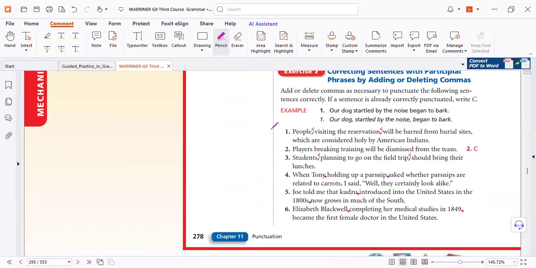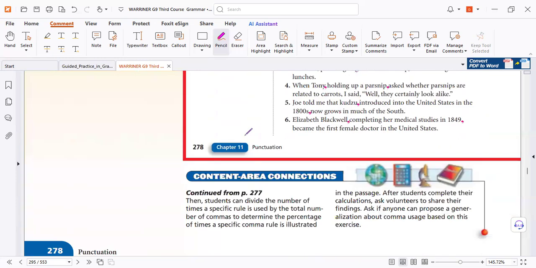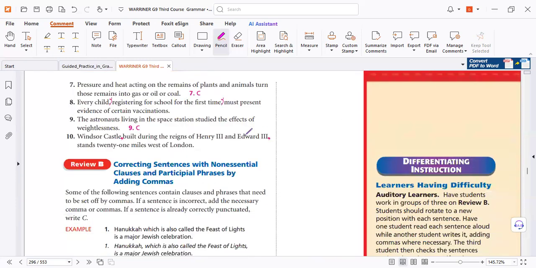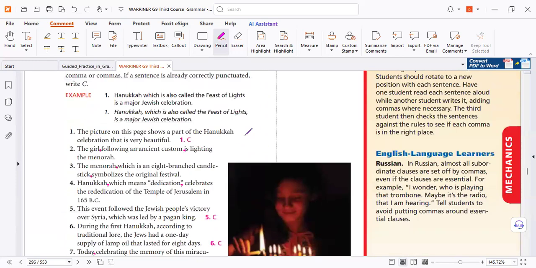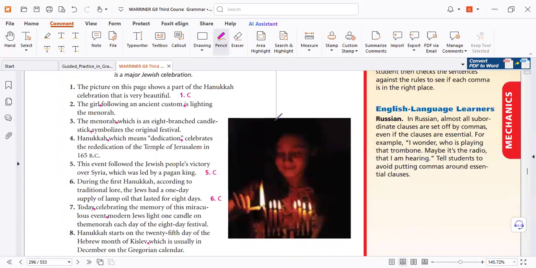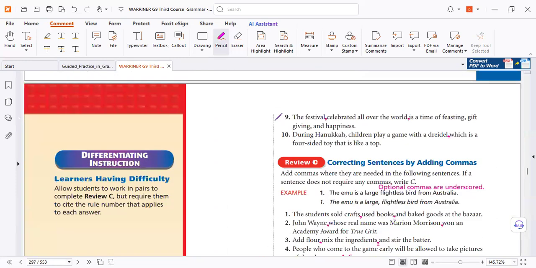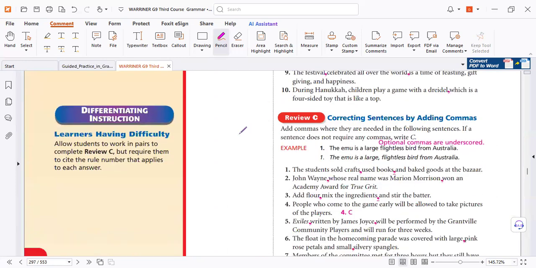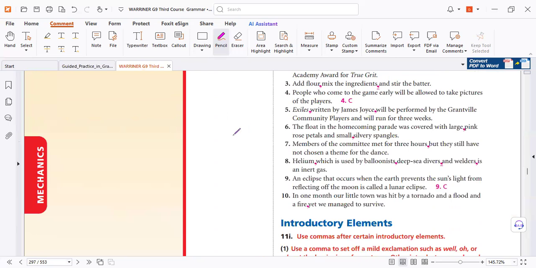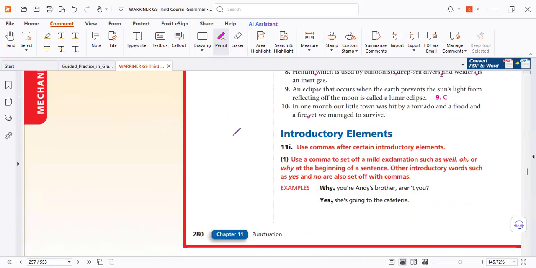Now we have many exercises for you at home. Revise. Now again, you can read at home. Here again with answers. You are so lucky, you have a lot. Now for the uses of introductory elements. Introductory elements come before you start a sentence. So imagine it like that: introductory elements, comma, start your sentence.